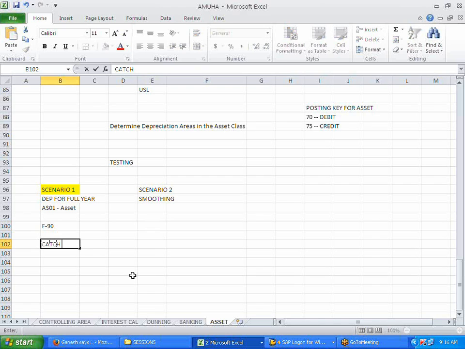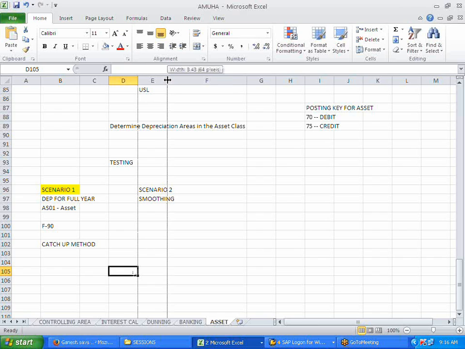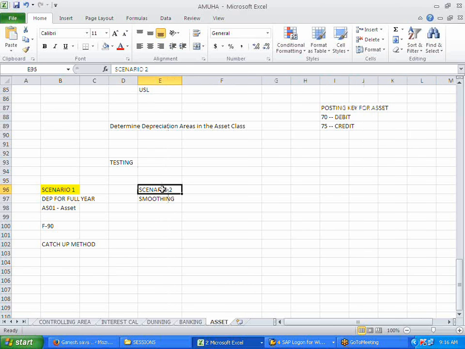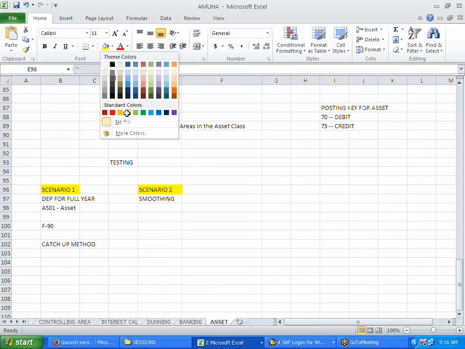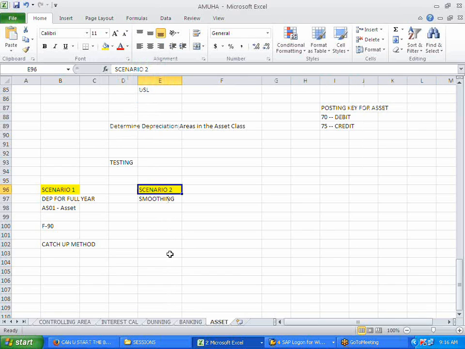Hearing this for the first time? Yeah. But there is a different terminology in accounting than in SAP. No, but ultimately it is the same thing, man. Whether you catch the ear with your right hand or the left hand, it is the same thing. Yeah, that's true. Okay. Yeah, this is called the catch-up method.